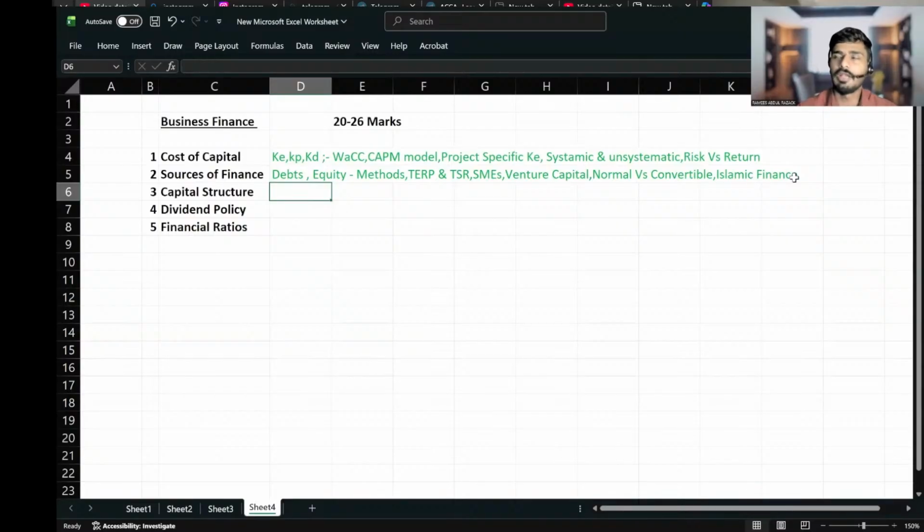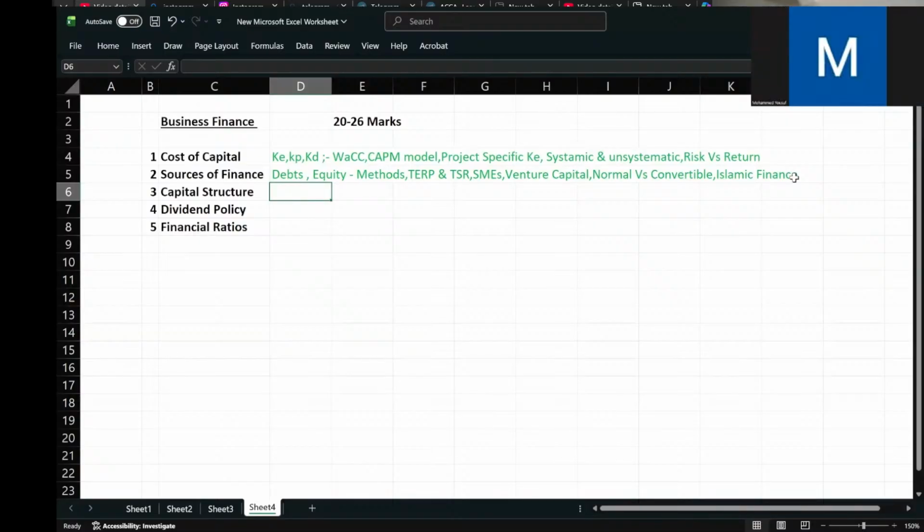Everyone comes in, everyone is part of the management, and everyone takes the returns. That is called Musharaka. Okay, then Musharaka will be there. Next one, Murabaha.